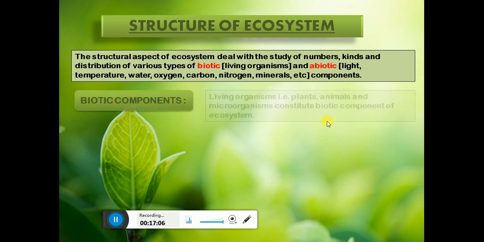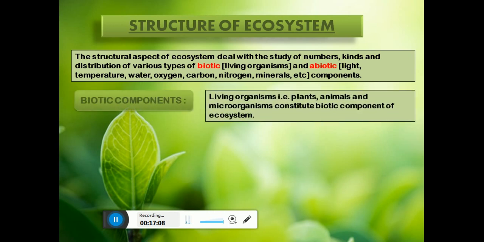So first, let's talk about the biotic components. Biotic components are the living components, that is plants, animals, and microorganisms, and they constitute the biotic community of the ecosystem. So what are producers?